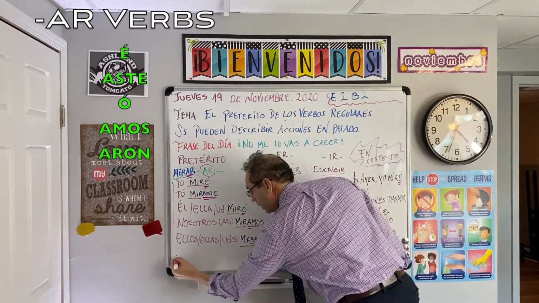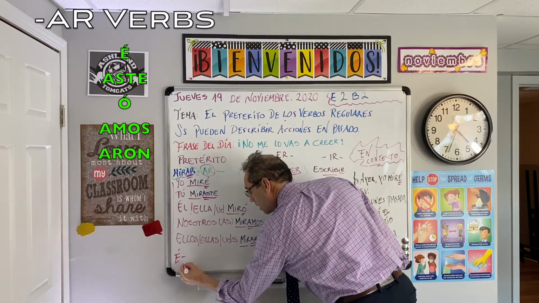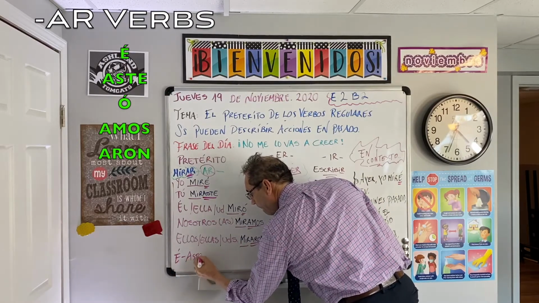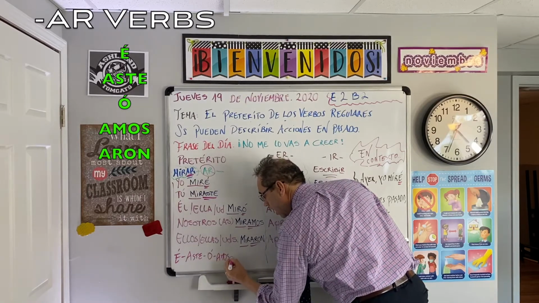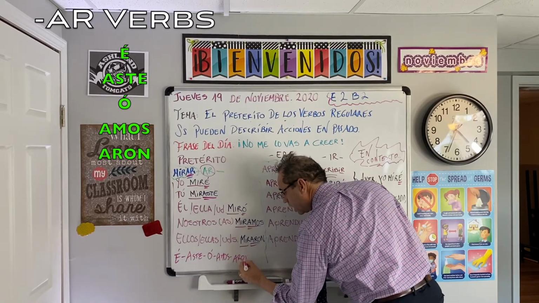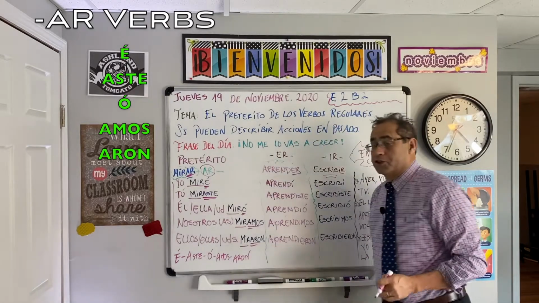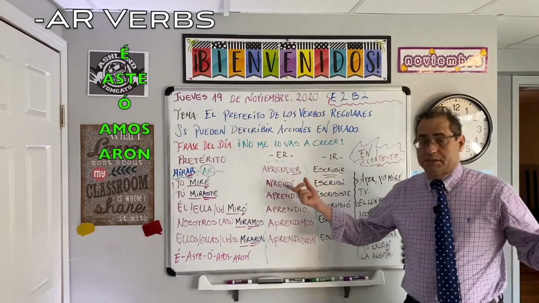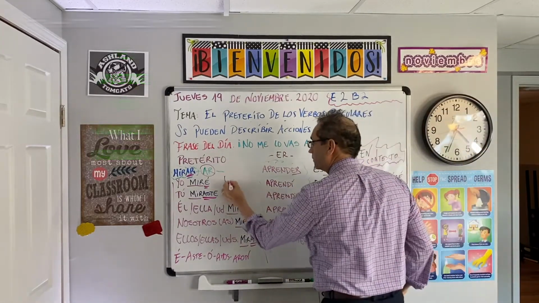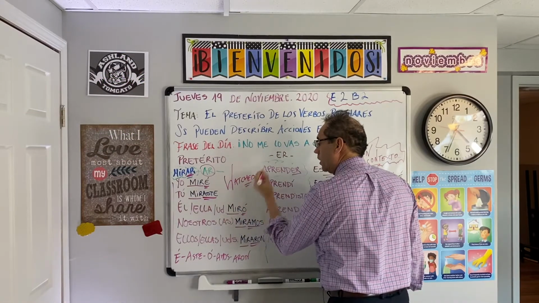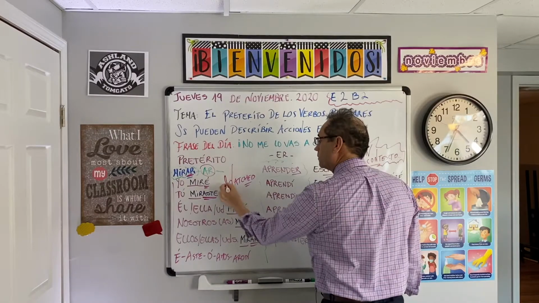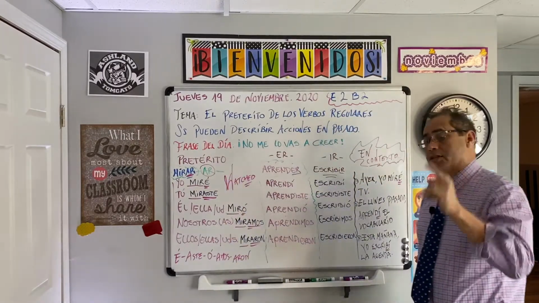Remember, guys: é, aste, ó, amos, aron. Those are the endings. For future reference, guys, in English, it's very simple. I watched television. ED. I watched television. So, this is the question, guys.